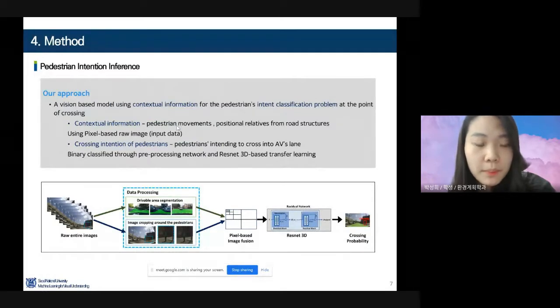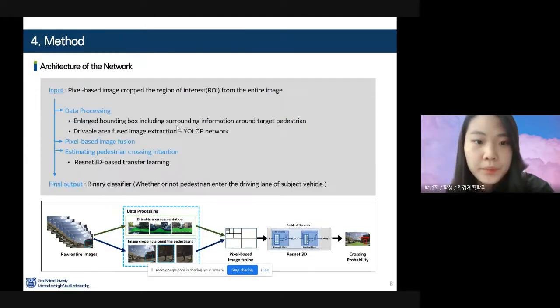To understand pedestrians' crossing intention, we introduced a vision-based model using contextual information for pedestrians' intention classification. Our detailed network structure is like this. From the cropped region of interest image as input, data preprocessing and pixel-based image fusion is done to use the contextual information around the target pedestrian. And then after transfer learning to estimate pedestrians' crossing intention, a binary classifier of whether or not the pedestrian entered the driving lane of the subject vehicle is derived as a final output.